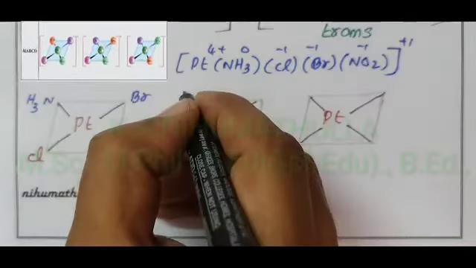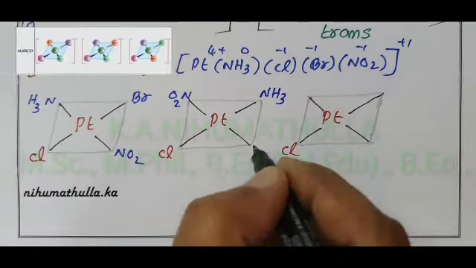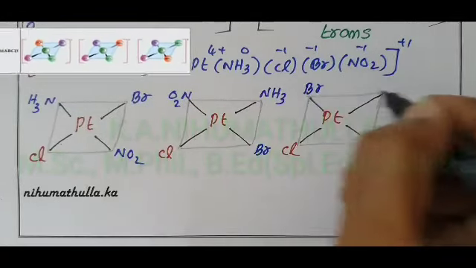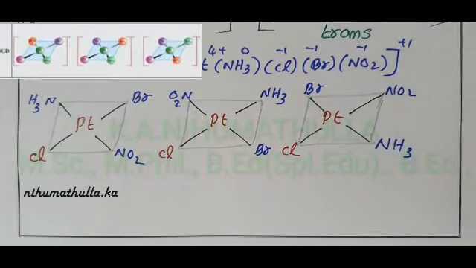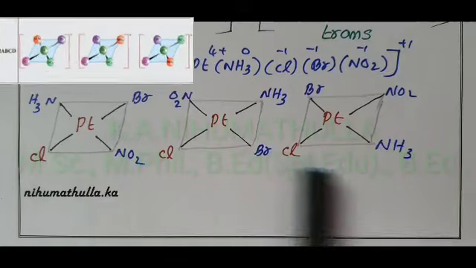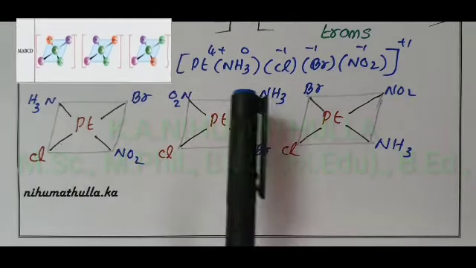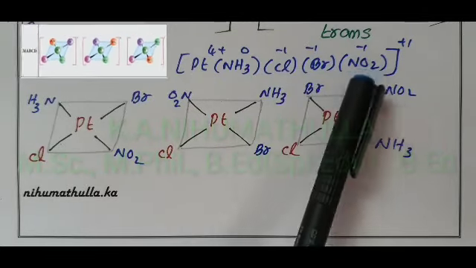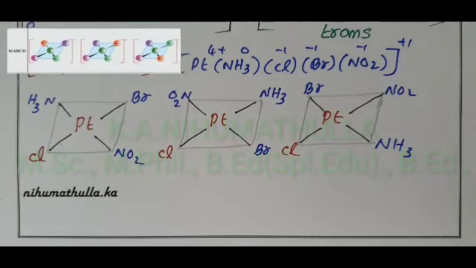Rotating in the clockwise direction: ligand NO2, then NH3, then Br here. Again make a rotation: Br, NO2, NH3. So 3 possible geometrical isomers for this complex, but these are not trans and cis isomers. IUPAC name of this compound: ammine, bromido, chlorido, nitrito-kappa-N platinum(IV) ion.